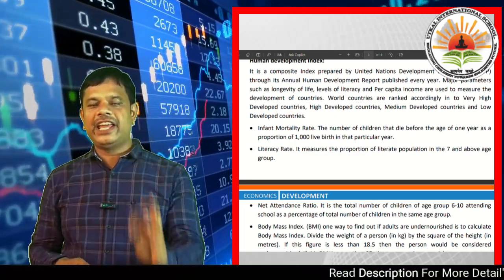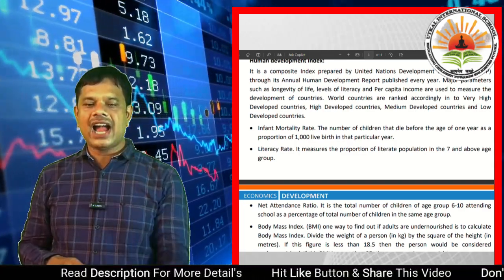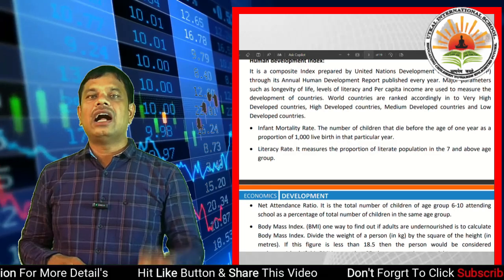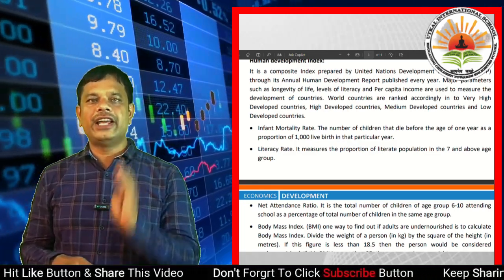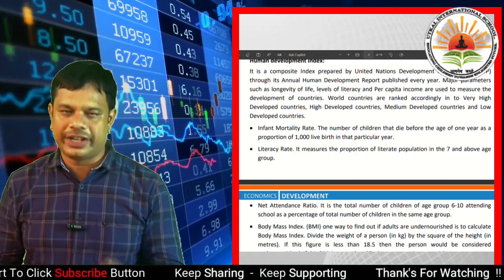One is very high developed countries, second is high developed countries, third is medium developed countries, and fourth is low developed countries.